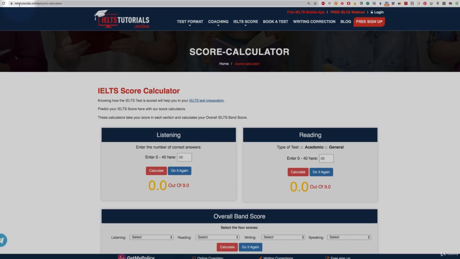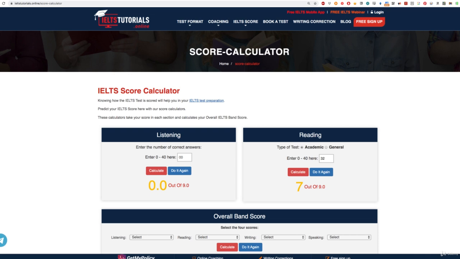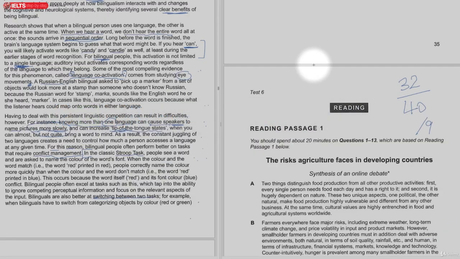Okay, so the website is ieltstutorials.online/score-calculator. There's a number of other ones, but this is the one I like. So it's a reading. We're going into the academic, and say for example you got 32 out of 40. Your calculation would give you a 7 out of 9, which is good. Okay, and let's put that back here. So that would be a 7 out of 9.